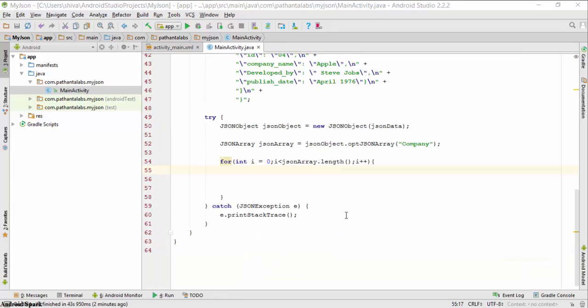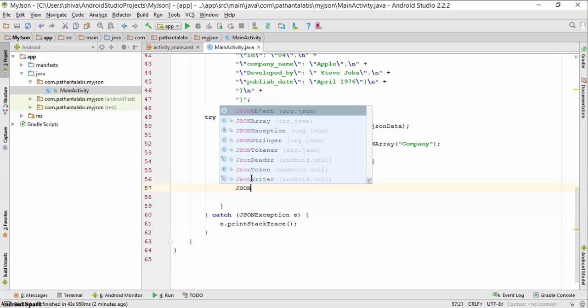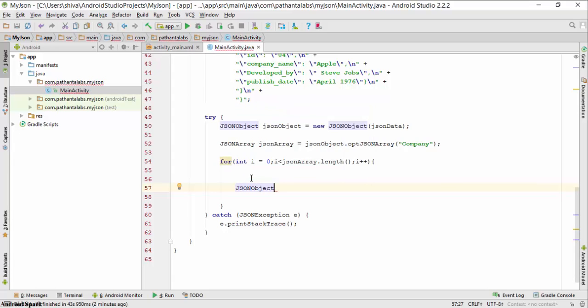In the for loop, I will also create the JSON object again for fetching the data inside the JSON array. I will name it inner object, and it takes data from the JSON array.